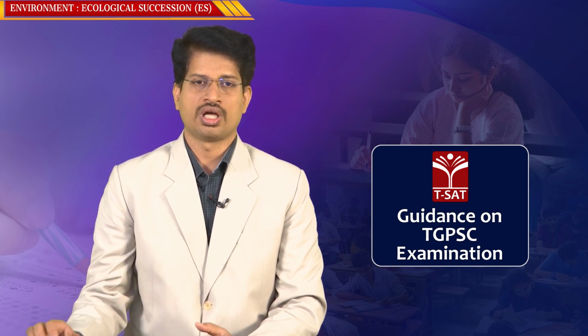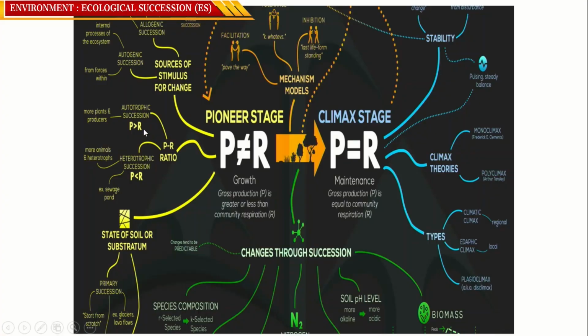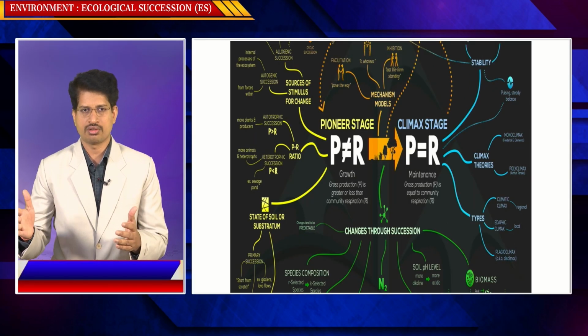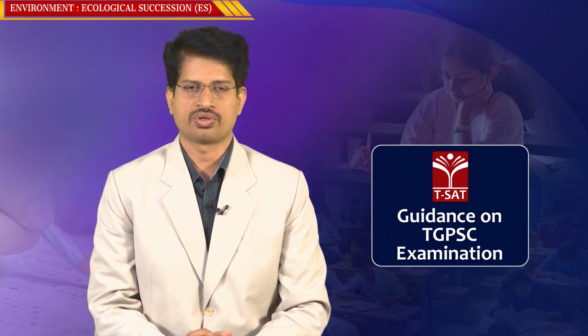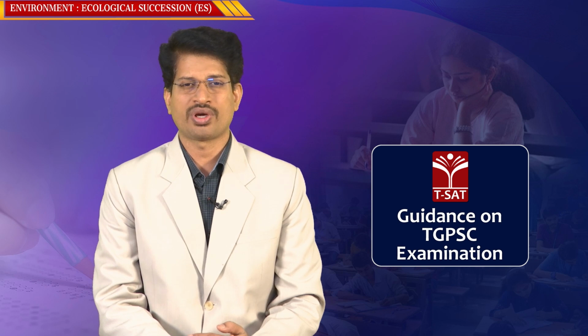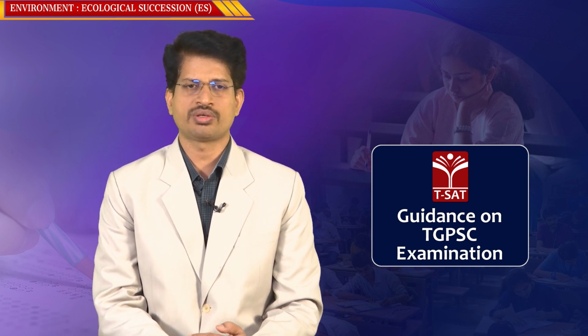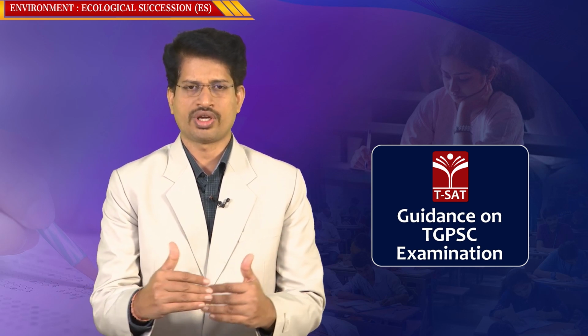So, in these factors, you have autotrophs and heterotrophs. Autotrophic succession means autotrophs are organisms which have the capability to synthesize their own food material, meaning green plants. So, from algae to the existing angiosperms, gradually, stage by stage, there is a change in the species in the ecosystem from simple to complex. Heterotrophs cannot prepare their own food material and depend upon autotrophs. So there is succession happening in both flora and fauna in terms of biodiversity.